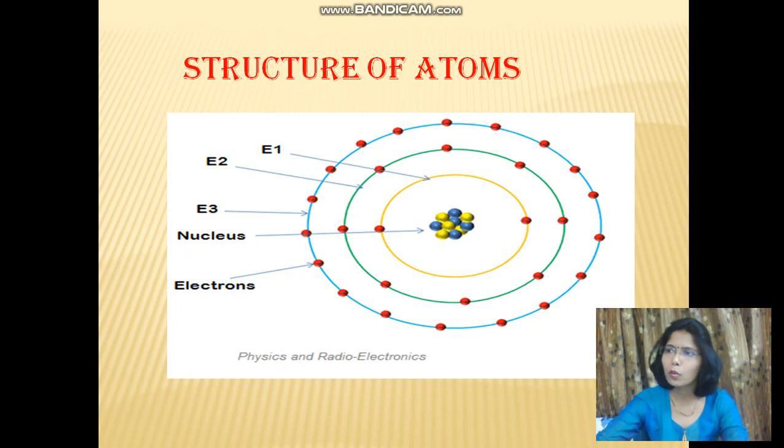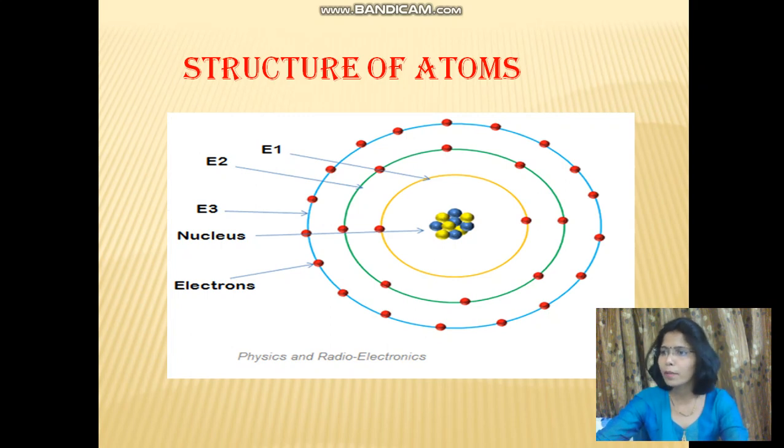For example, if the lowest energy level is E1, the next energy level is E2, the next is E3, E4 and so on. The electrons in the lower energy state need extra energy to jump to the next higher energy state. This energy can be supplied in the form of electric field, heat or light. When the electrons in the lower energy state gain sufficient energy from photons, they jump to the next higher energy state. The electrons in the higher energy state do not stay for a long period.